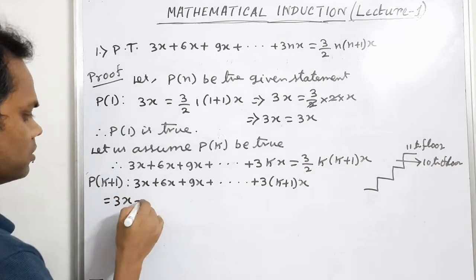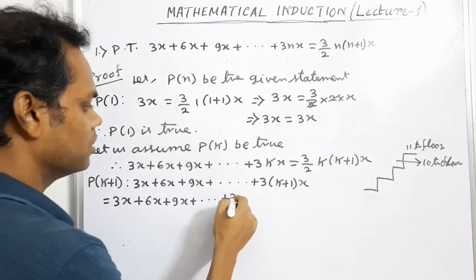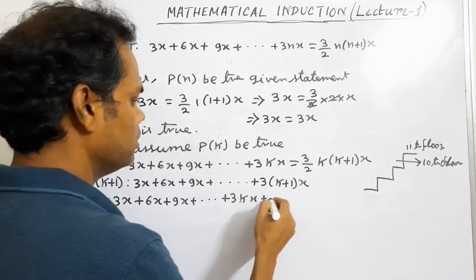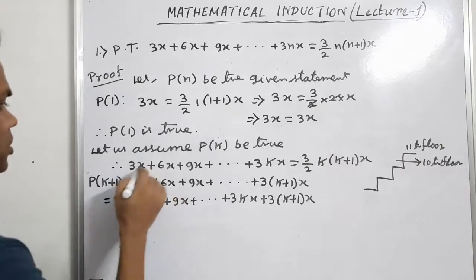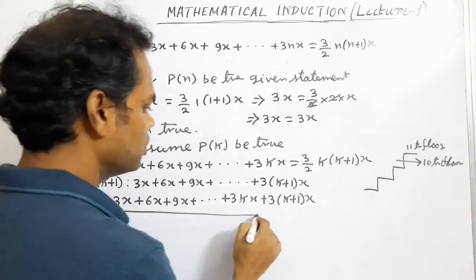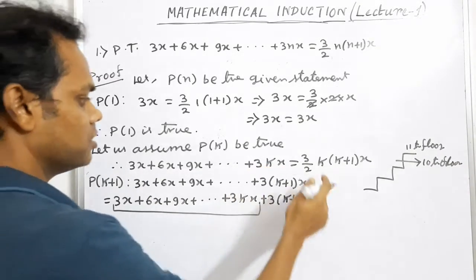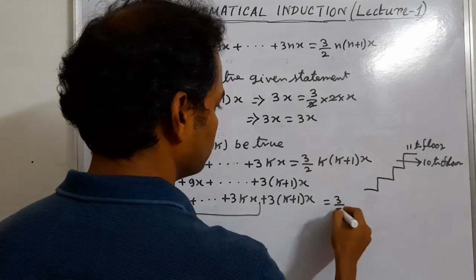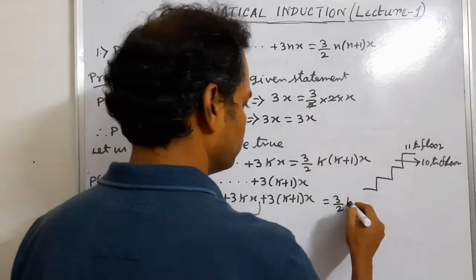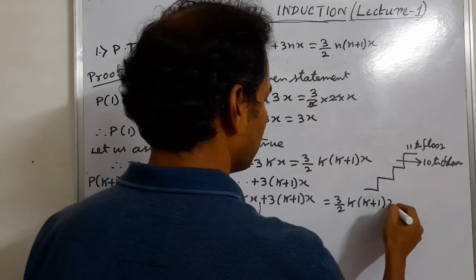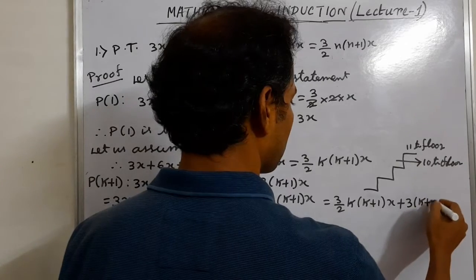So 3x plus 6x plus 9x plus dot dot 3kx plus 3 into k plus 1 into x. By using P(k), from this to this step, we can write 3x to 3kx equals 3 by 2 k into k plus 1 x plus 3 into k plus 1 x.